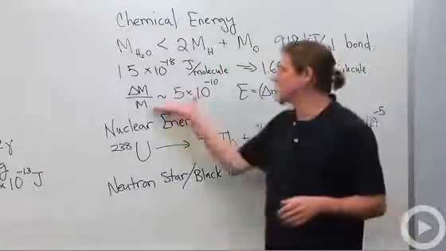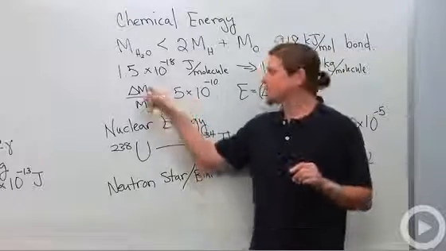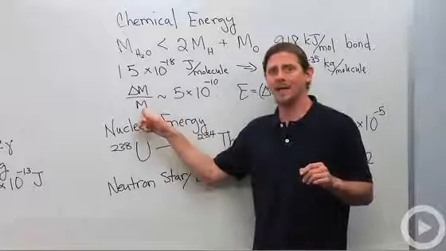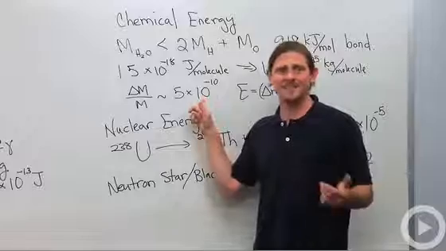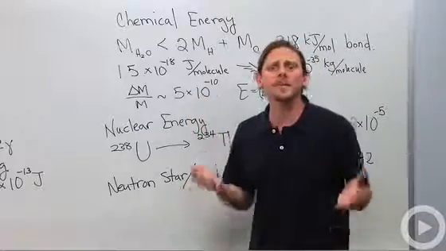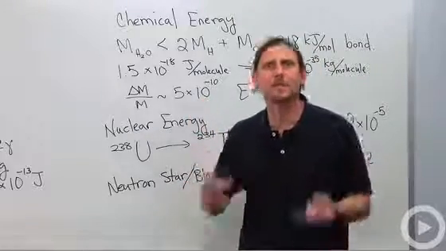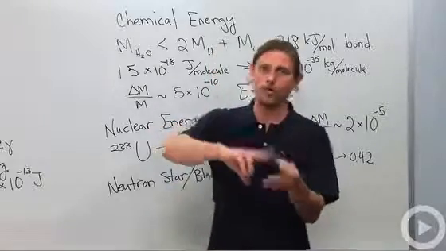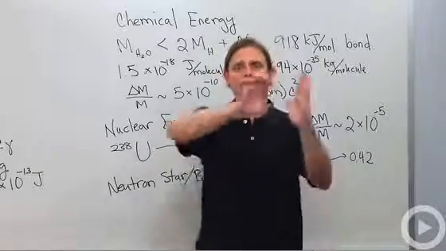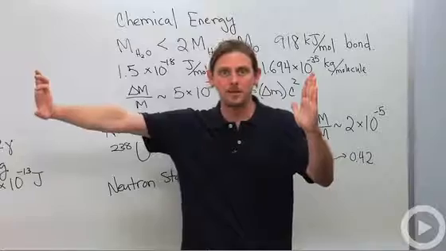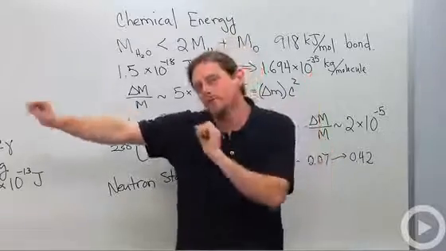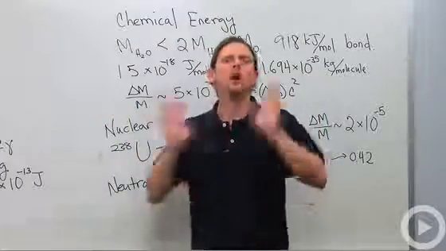Now, we don't talk about that in chemistry because this change in mass divided by the mass is like 10 to the minus 10. That means in order to even see the difference in mass between water and 2 hydrogens and an oxygen, we would need to write out 10 digits in the mass, and the only difference would be out there in the 10th digit. Nobody cares about that.